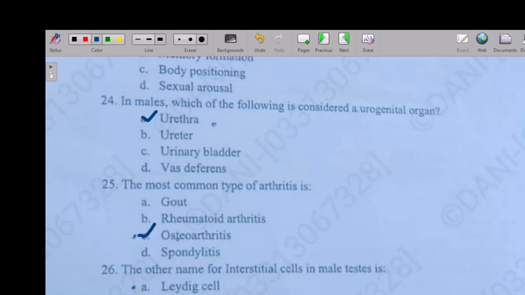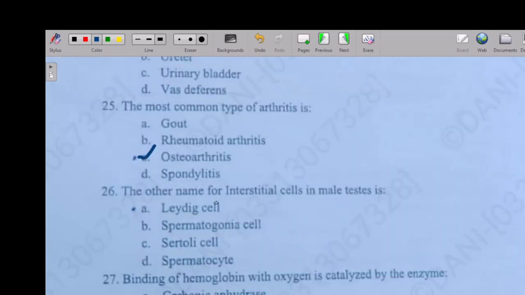So the next question is: the other name of interstitial cells in males is option A: Leydig cells, option B: spermatogonial cells, option C: cytosils, option D: spermatocytes. So the right answer is option A, Leydig cells.